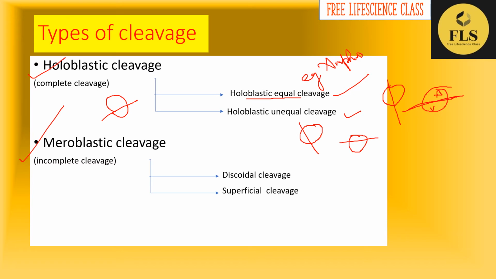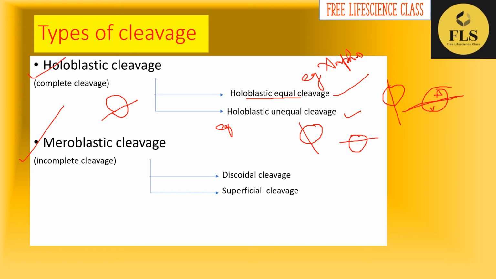Okay. What about holoblastic unequal cleavage? The example is frog. It is seen in mesolecithal or telolecithal eggs. Telolecithal eggs mean the yolk distribution is different in the animal pole as well as in the vegetal pole. So it will result in unequal cleavage.